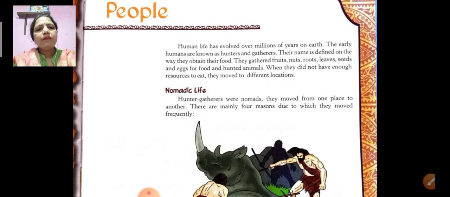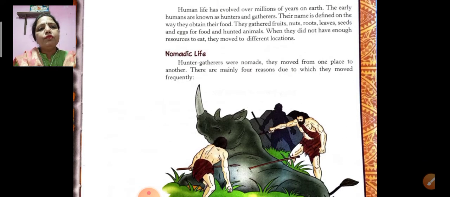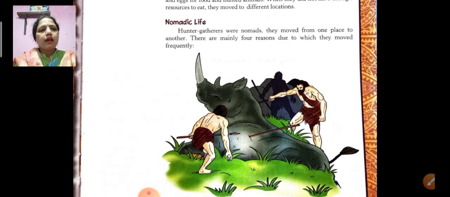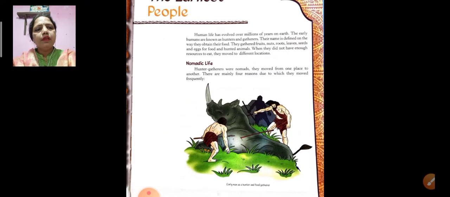This process is called nomadic life. So hunter-gatherers were nomads. They moved from one place to another. There are mainly 4 reasons due to which they moved frequently from one place to another.